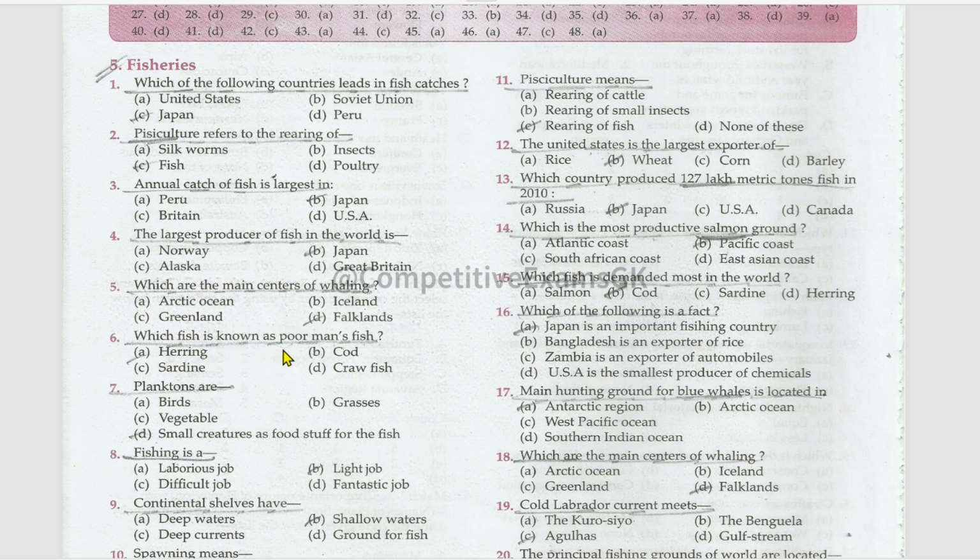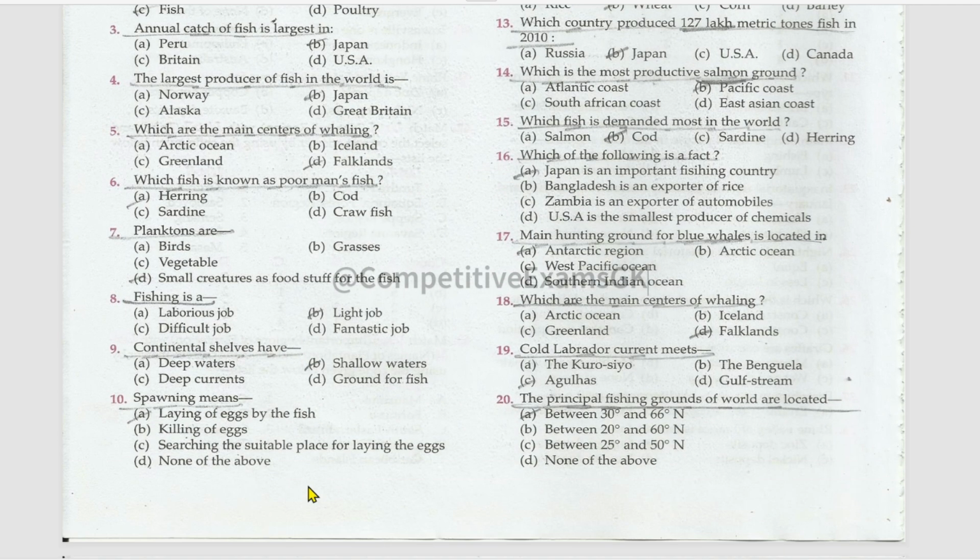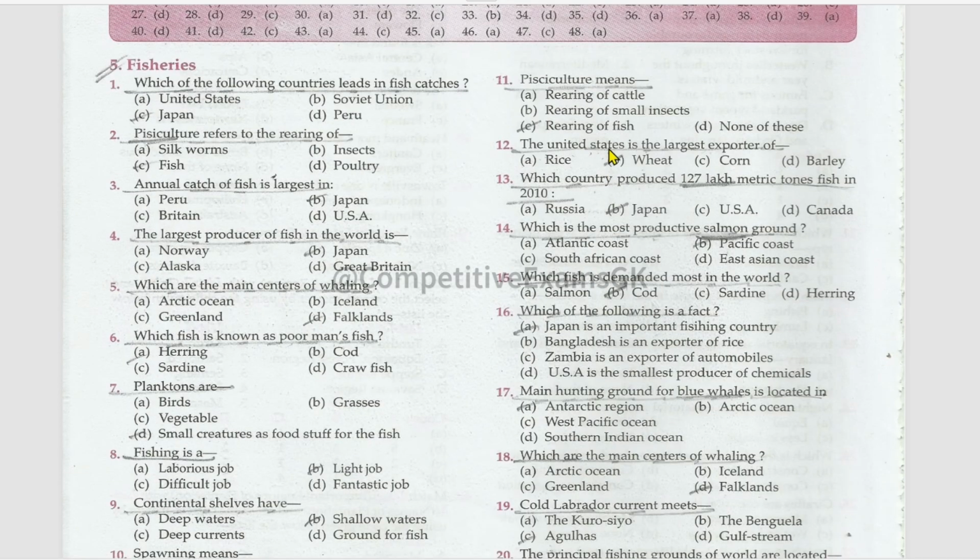Which fish is known as poor man's fish? That is herring. Planktons are small creatures as foodstuff for the fish. Fishing is a light job. Continental shelves have shallow waters. Spawning means laying of eggs by the fish. Pisciculture means rearing of fish. The United States is the largest exporter of wheat.